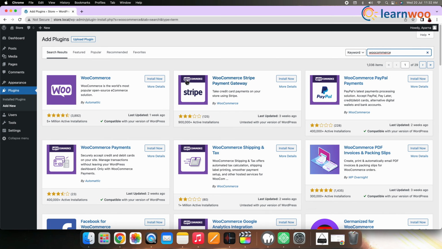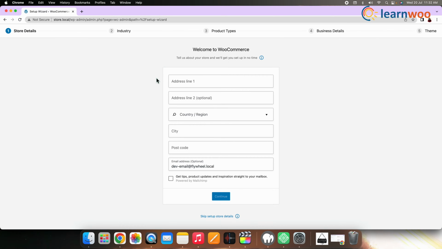Now click Install when the plugin appears. When it's ready, click the Activate button. Once the process is complete, your WooCommerce plugin is ready to use. Now let's start with the Setup Wizard. The first page of the Setup Wizard starts with some basic questions about your store that you need to enter.